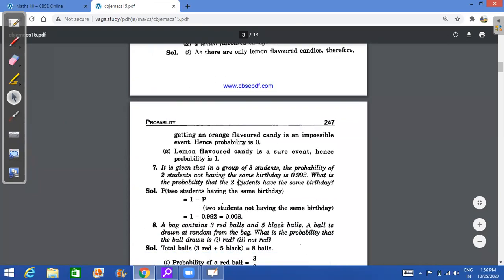This is impossible event. Okay, the probability that two students do not have the same birthday is 0.992. What is the probability that two students have the same birthday? I told you that total probability has to be 1. So the probability that the same birthday does not occur is 0.992. So the probability that same birthday occurs is 1 minus 0.992, that is 0.008.